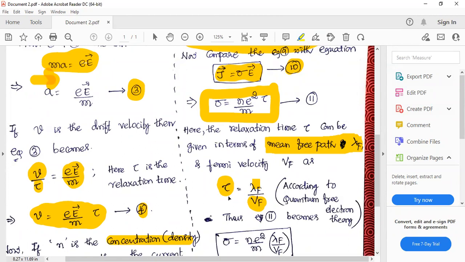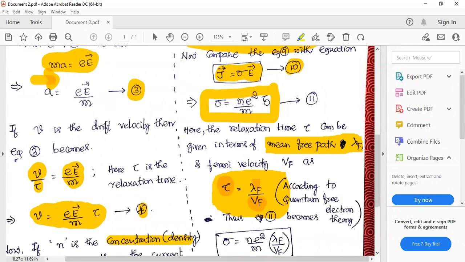In terms of that, I can write relaxation time as lambda f divided by Vf. Are you getting this point? Fermi velocity is equal to mean free path by relaxation time. Therefore, relaxation time can be written as mean free path divided by Fermi velocity. This you have to remember. This is the crucial point here. This is entirely due to quantum mechanics. In quantum free electron theory we define Fermi energy, right? There is no concept of Fermi energy in classical mechanics. Therefore, this is the most important step in this derivation, writing relaxation time as lambda f divided by Vf.